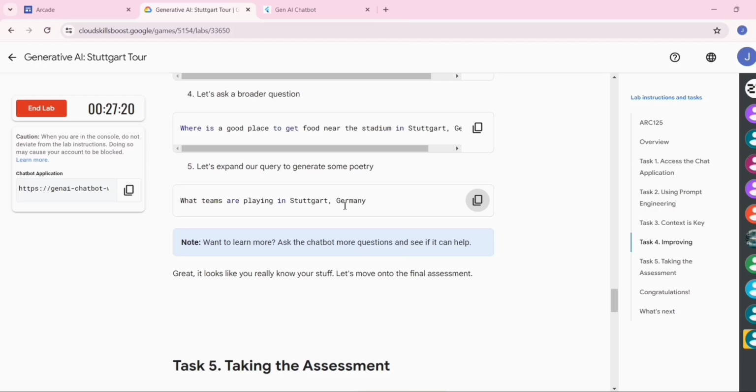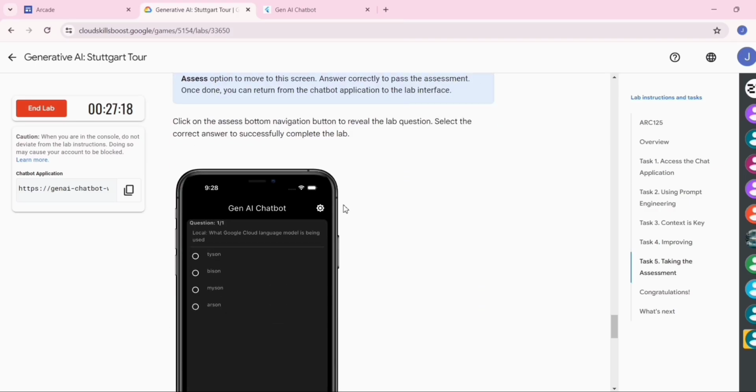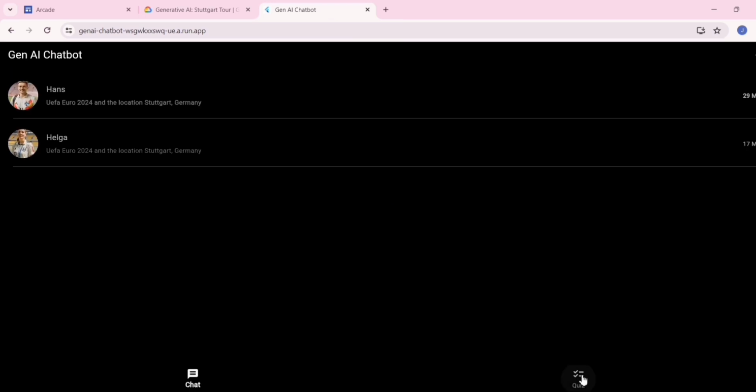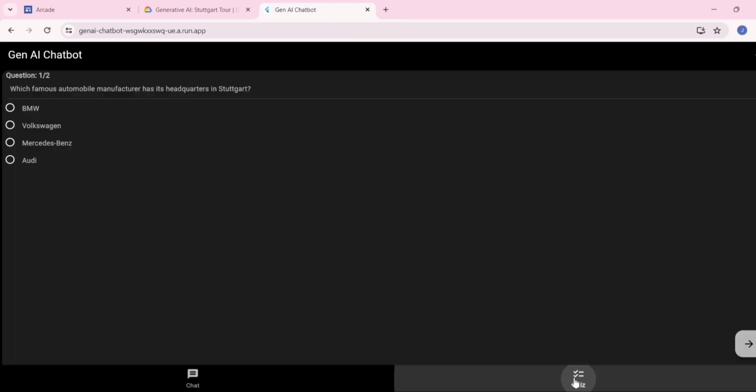Now go back to the lab instruction. Now we are going to answer the quiz. So from this arrow you can go back, click on the quiz option.